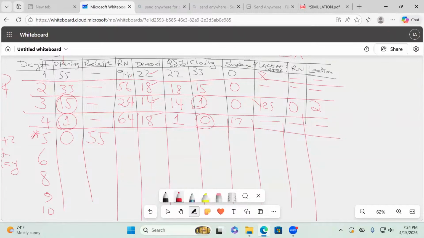So random number, if you guys are following, 23. Random number is 23 for demand. Then what is the demand? 14. How many do we sell here? We are lucky because the quantity available for sale is 55. So we shall be able to sell 14. Closing will be 55 minus 14. 41. Any shortage?